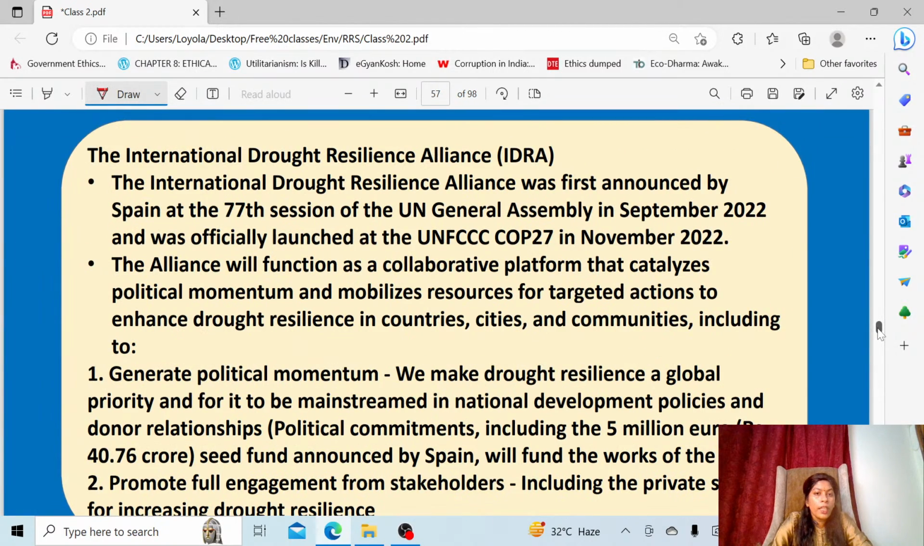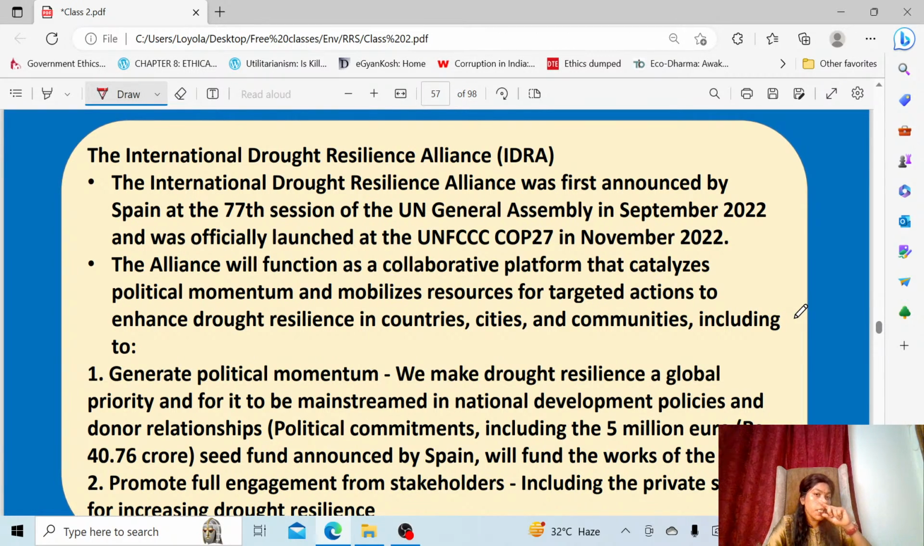So here, what idea can you get from this Drought Resilience Alliance? I already told you the UNCCD convention was brought for two purposes. One is to combat desertification, another is to reduce the drought effect.